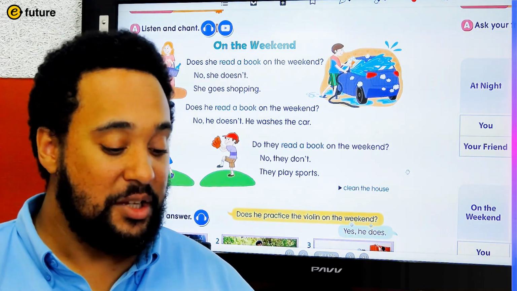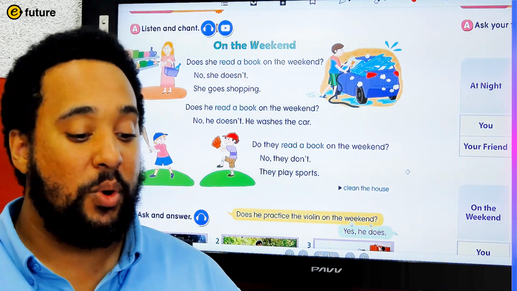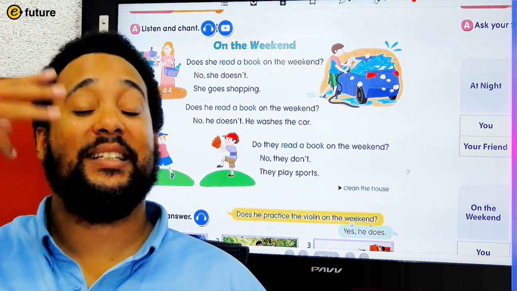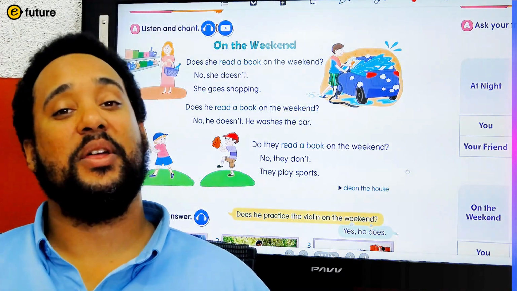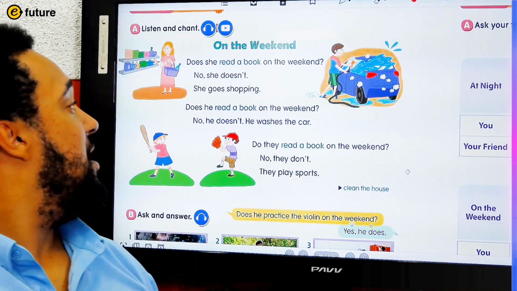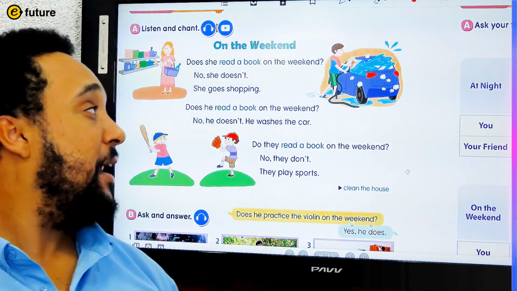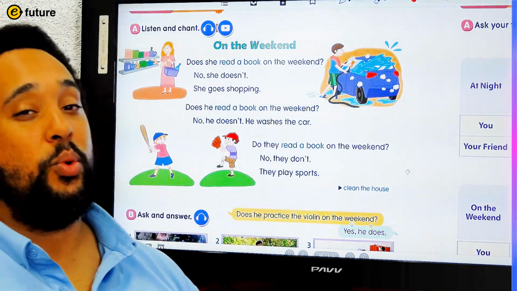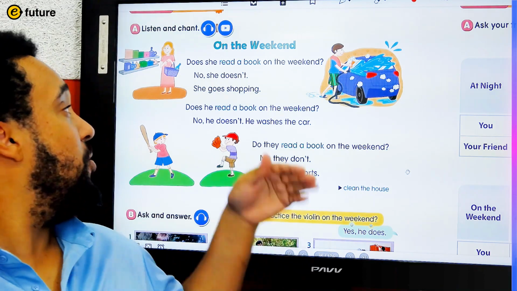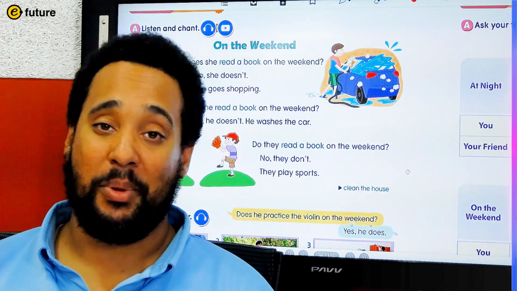Now, we're going to read this chant together. What I would like you to do is we will start by, as a class, asking the question for the chant. So the question here is, does she read a book on the weekend? And then group 1 will do the answer part. So you practice doing this. Group 1 will answer, no, she doesn't. She goes shopping.